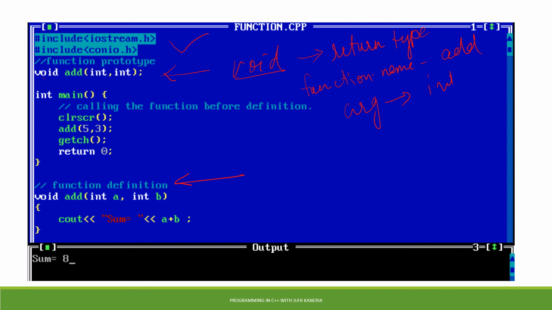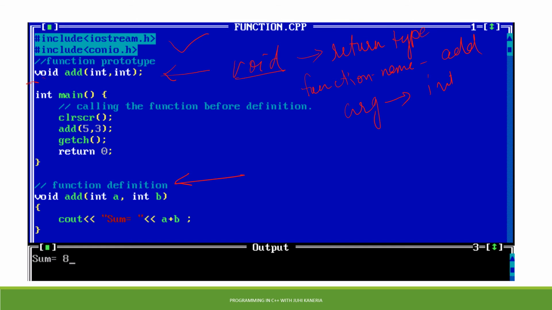and both the parameters will be of integer type. Now when I define this particular function, I can define it before the main function over here as well, but if I want to define it after the main function, then also it is okay, but the declaration is always to be done before the main function. That means before it is going to be used. Here we are going to call the function, so before that the prototype, or declaration of the function, needs to be specified.